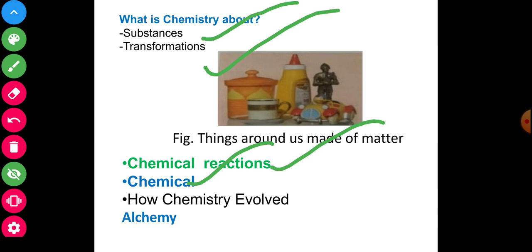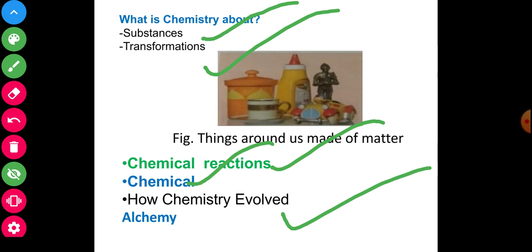Now see and observe another point: how chemistry evolved. Human beings have continuously searched for a better life. They searched for medicine. Egypt saw the beginning of chemistry. They also prepared medicine from herbs and minerals. More scientific work started from the 8th century.